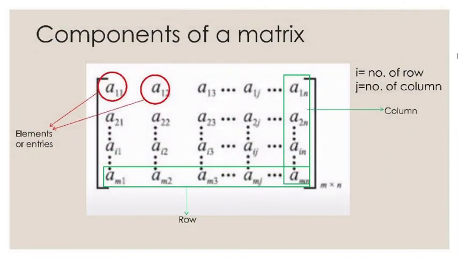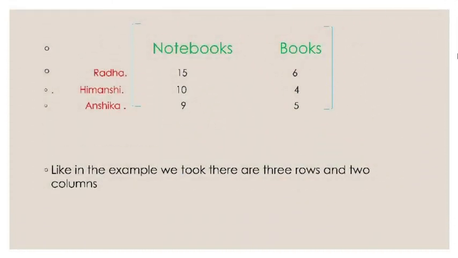In a matrix, the numbers are called elements or entries. The horizontal lines of elements are called the rows of the matrix, and the vertical lines of elements are said to constitute the columns of the matrix. To specify the position of any element, we use two indices, i and j, where i is the number of the row and j is the number of the column of that element. Like in the example we took, there are 3 rows and 2 columns.